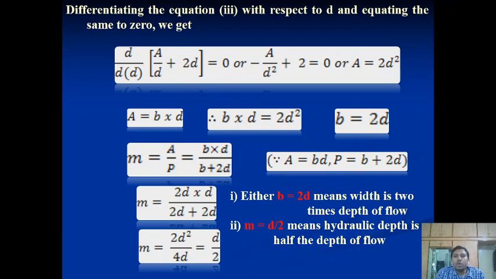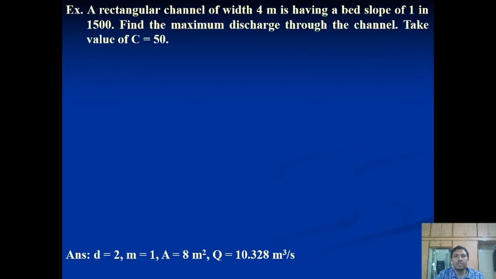It means M is equal to D by 2. So these two conditions should be fulfilled to prepare any kind of rectangle channel. First condition: B is equal to 2D, and the second condition: M is equal to D by 2. When you construct a rectangle channel this way, the channel always provides the maximum discharge with the minimum wetted perimeter, and then we consider that it is the most economic channel section.